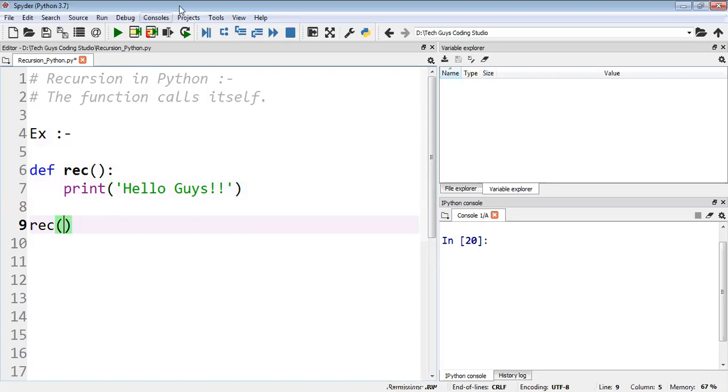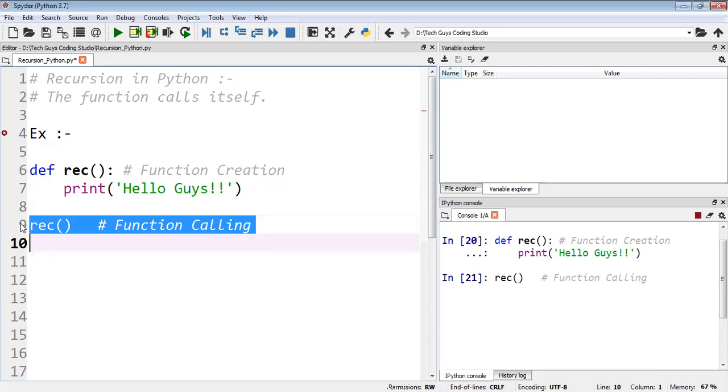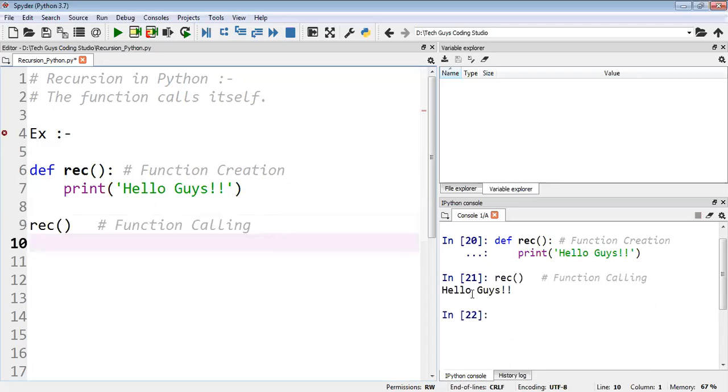So I've created the function. This is function creation and this is function calling. First I will execute this function. Yes, we have executed this successfully, there is no error. Now I will call this function here. See, as I call the function, I got "hello guys". Now this is how we normally use a function.